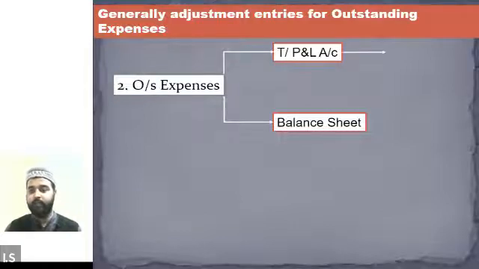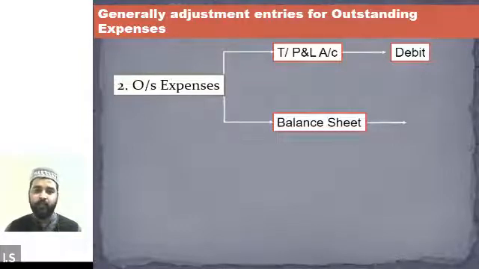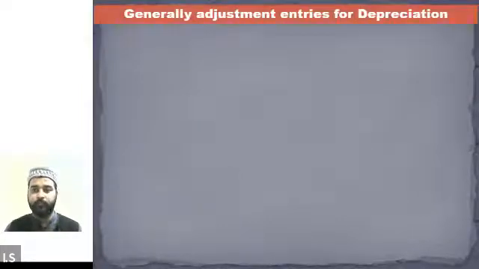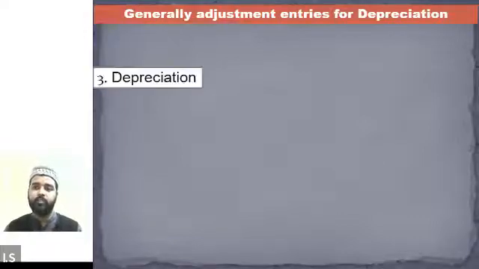Don't worry about that. Then it should be recorded on the debit side of the account, and it should also be recorded in the balance sheet on the liability side. So this is how we will be recording it. Okay, then we have the entry for the depreciation, and how we are going to adjust the depreciation.